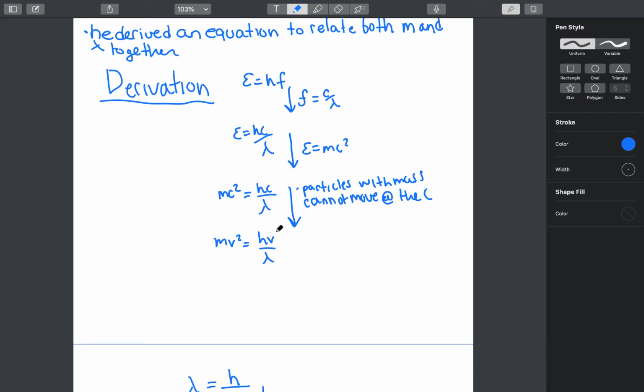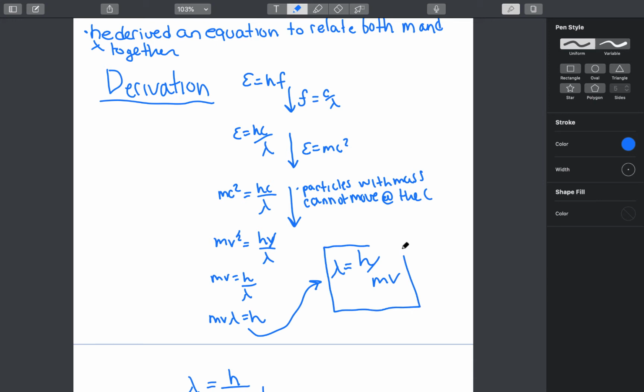Then we can divide v from both sides, giving us mv is equal to h over lambda. And then when we solve for lambda, we get mv lambda is equal to h. So then we keep lambda alone on this side by dividing by mv. And this gives us the equation lambda is equal to h over mv. And this is the de Broglie wavelength equation.